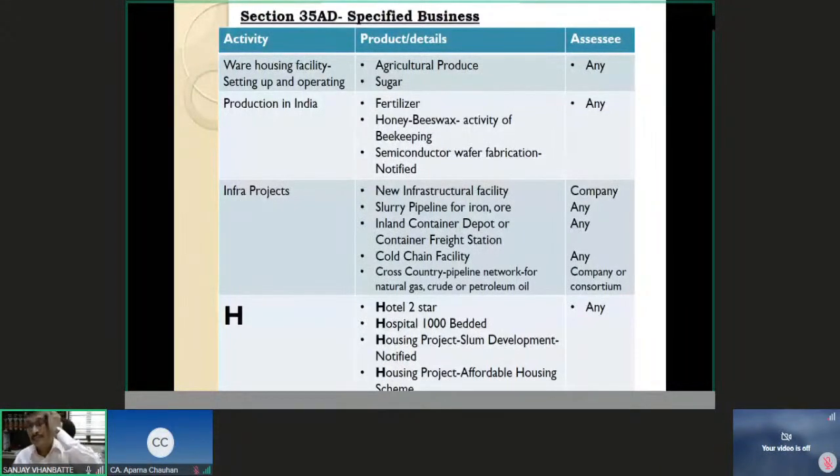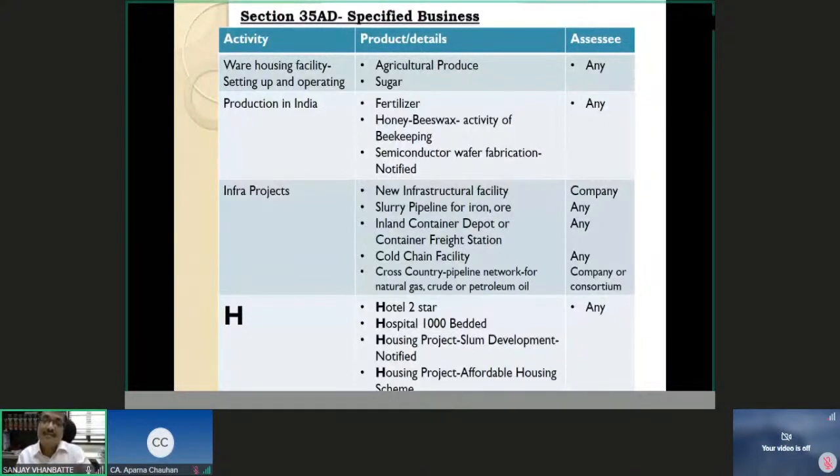You can be any type of assessee. There is no restriction in the form of organization. This is the third category. So we have seen warehousing: agricultural produce and sugar. Production, manufacturing, only three: fertilizer, honey, beeswax and activity of beekeeping, and semiconductor wafer fabrication. In case of semiconductor wafer fabrication, you must remember one more thing. It must be a notified production facility.